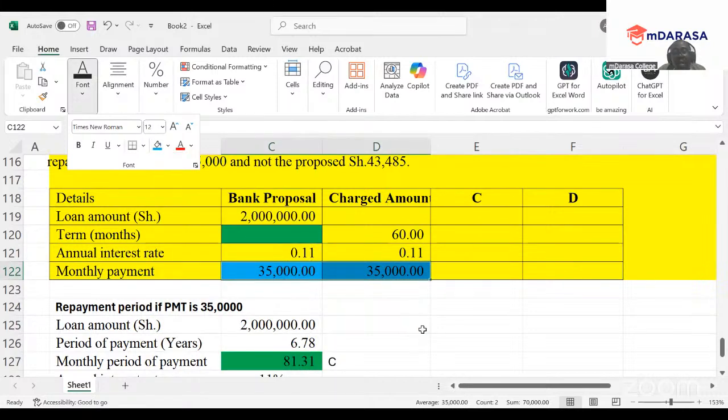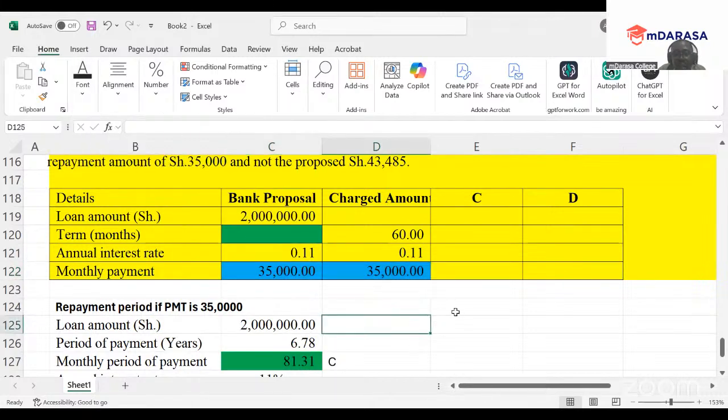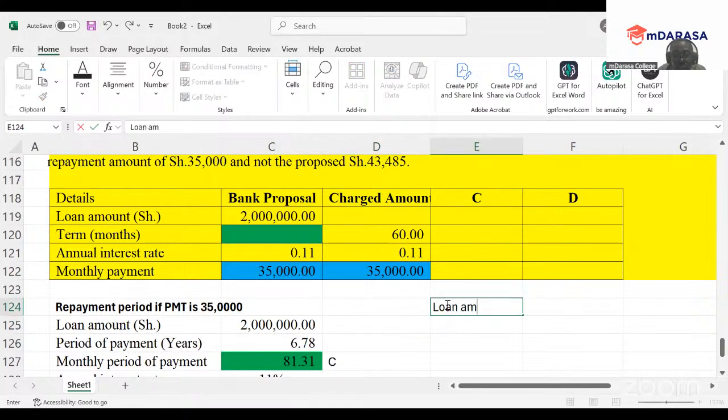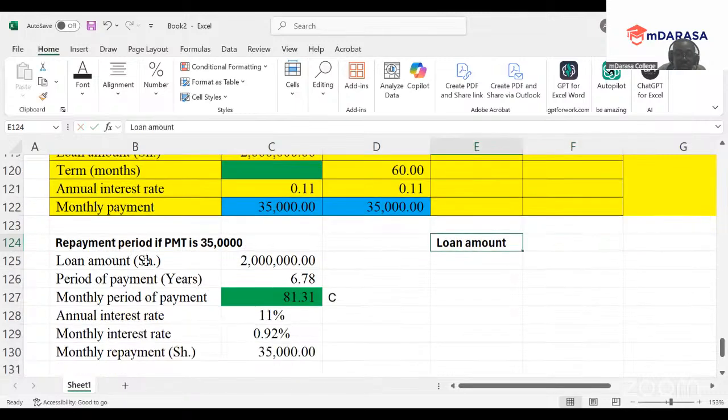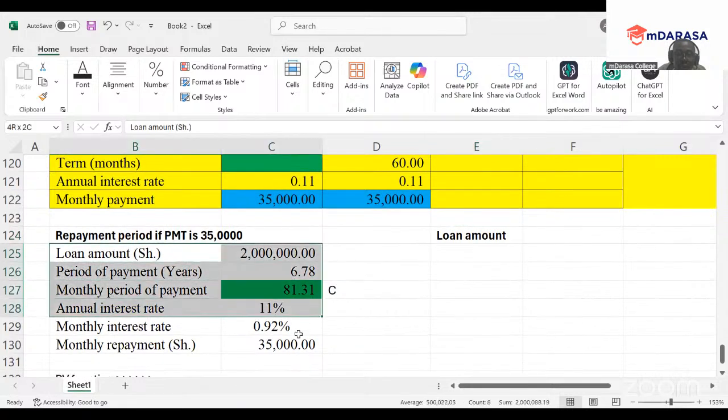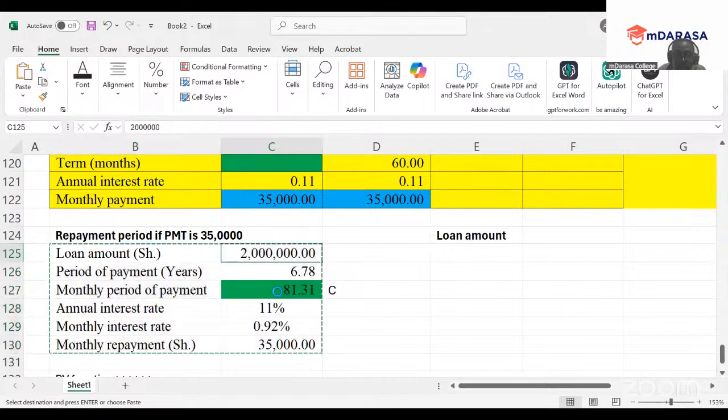So the other case, we need to determine what will be the loan amount that I will be required to have. If all other functions are the same, so I'll just take these values here.